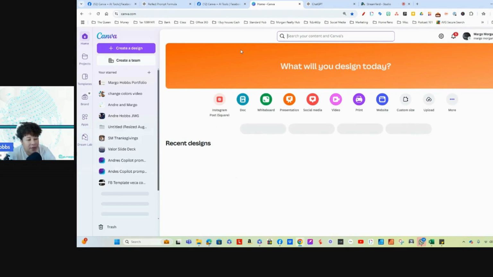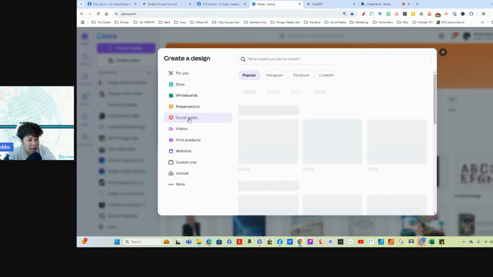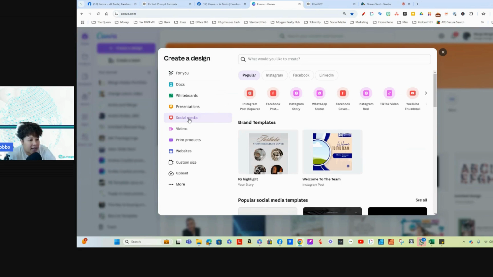Okay. So the first thing we're going to do once we get here is create a design. And we want it to be for social media. So we're going to click on the social media tab. Then the next thing we're going to do, we're going to start out with the Instagram post.